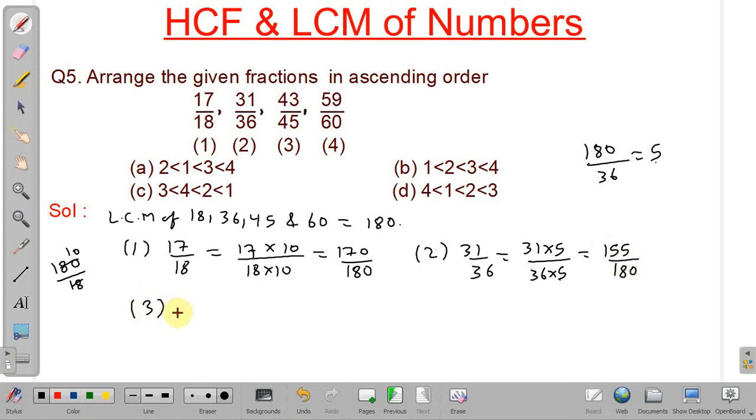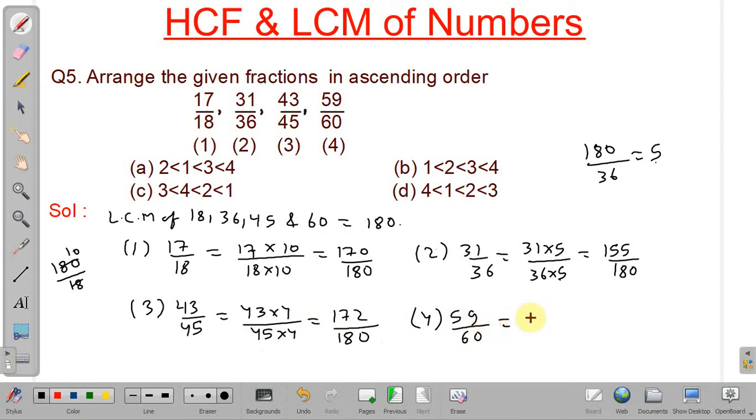Third one is 43 by 45. So this we will multiply by 4 to make the denominator 180. So we will get 172 divided by 180. And the next fraction, the fourth, is 59 by 60. So we need to multiply numerator and denominator by 3. So we will get 177 divided by 180.